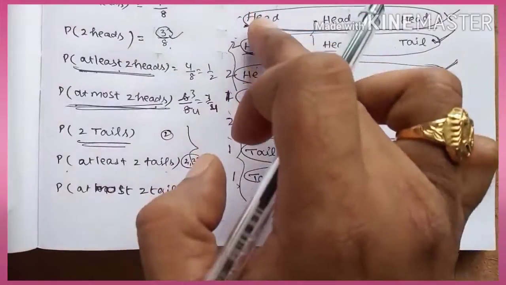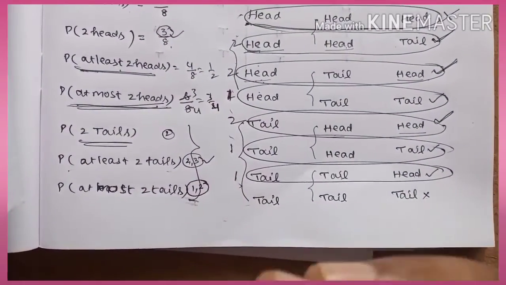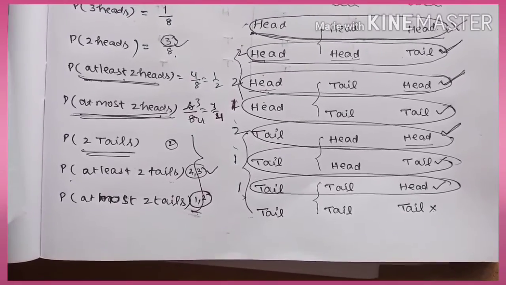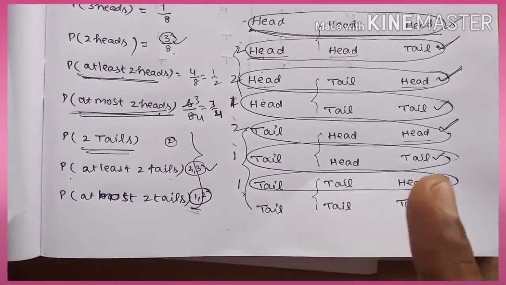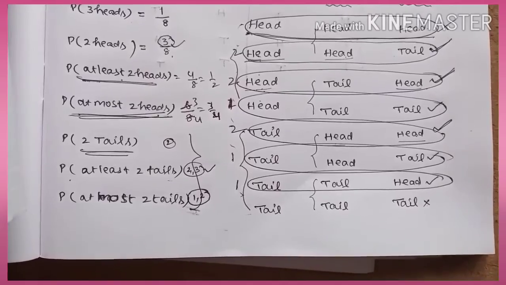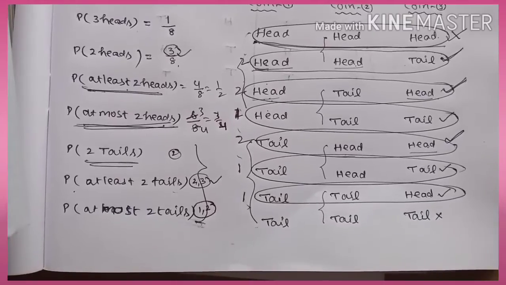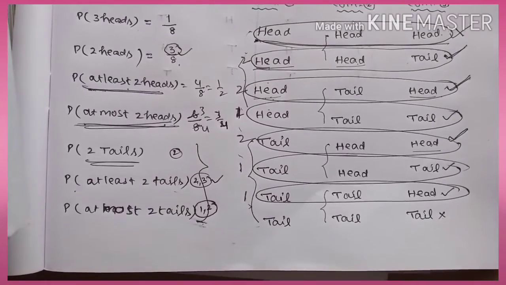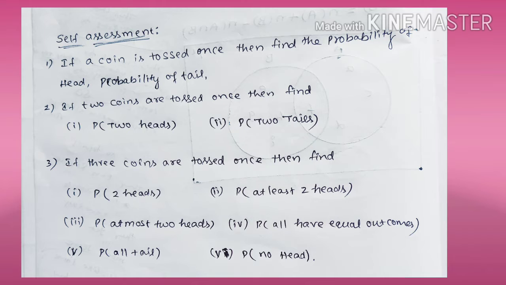Practice yourself, write all possible outcomes and memorize the concepts, how to write and how to select your number of favorable outcomes. Okay students, well, and I will give the self assessment page for you. Now pause the video and practice yourself, then you will be able to attempt any question from this content related to probability of coins. Okay guys, pause the video, memorize all these concepts and write yourself for practice. Later solve these self assessment problems, then you can solve any problem in examinations.